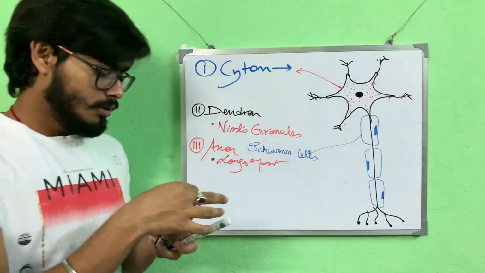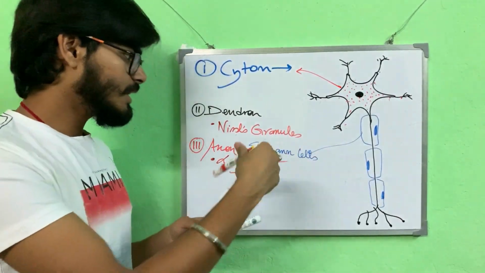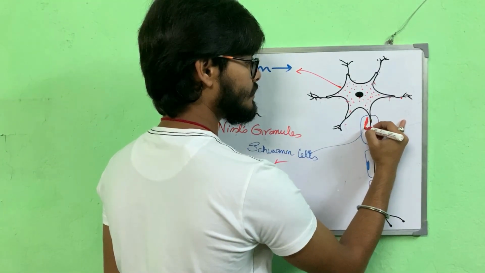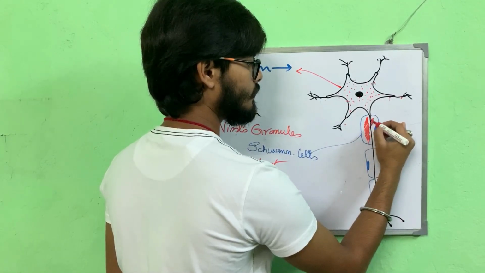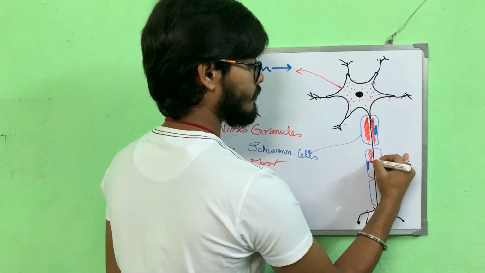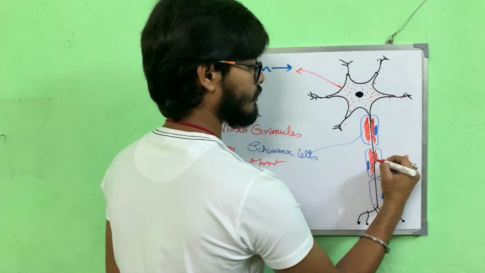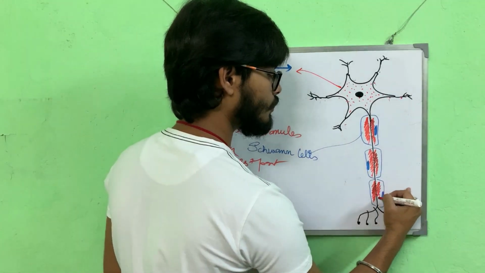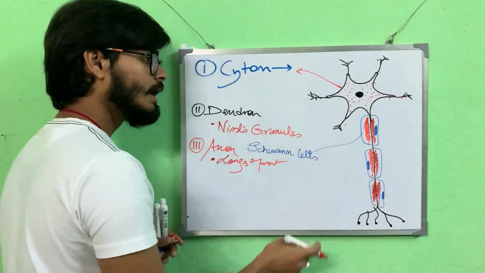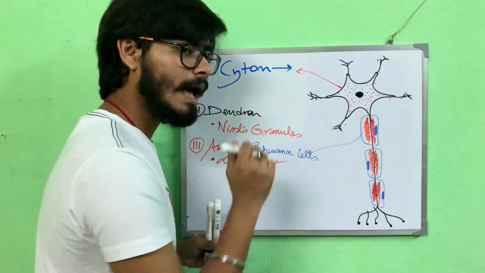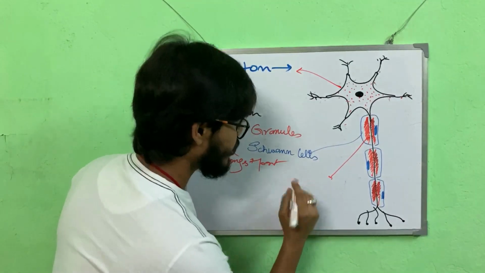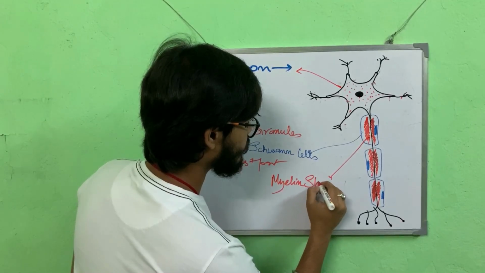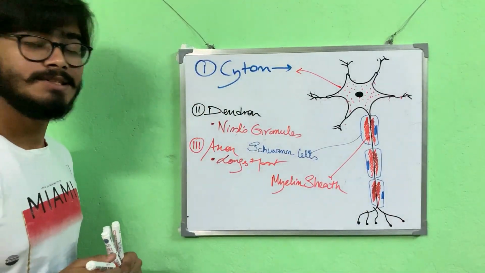Now these cells may secrete a fatty substance called myelin. You know, a fatty substance called myelin. They may or may not secrete. In that way we also have another classification of neuron: myelinated if myelin is present, and non-myelinated if the myelin sheath is absent. We call it the myelin sheath. It acts as a cover, so we call it a sheath. Myelin sheath. What is it? It is a fatty substance.